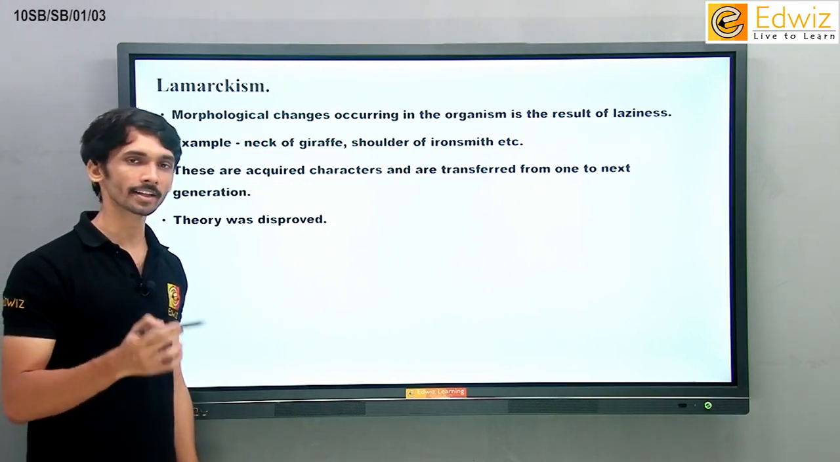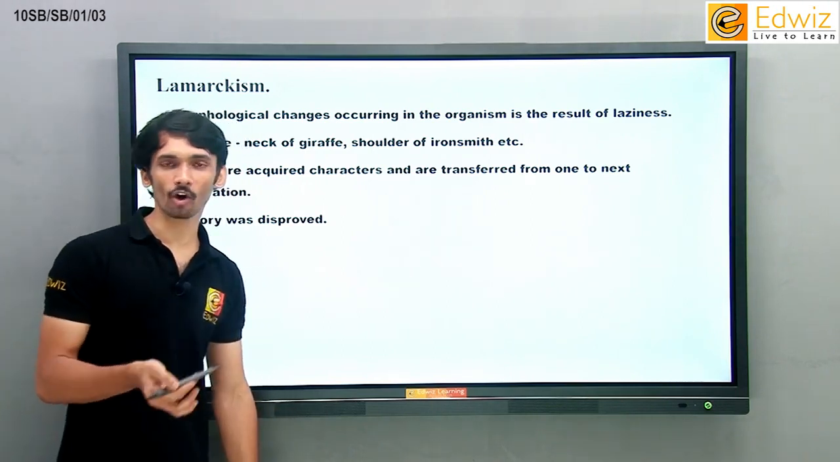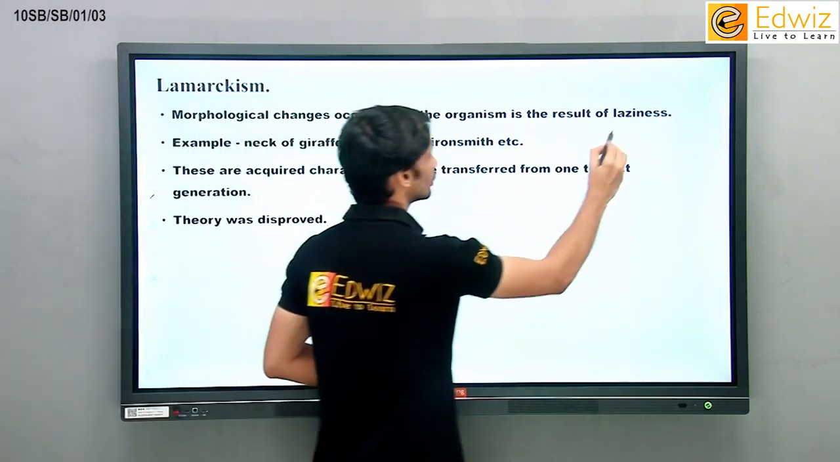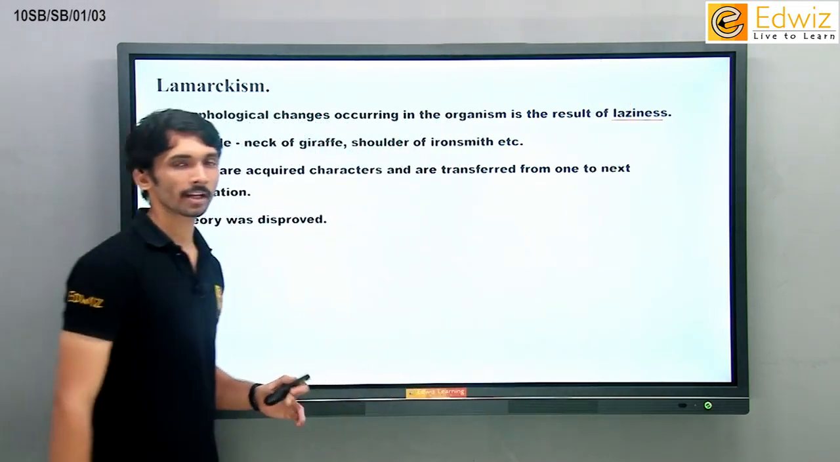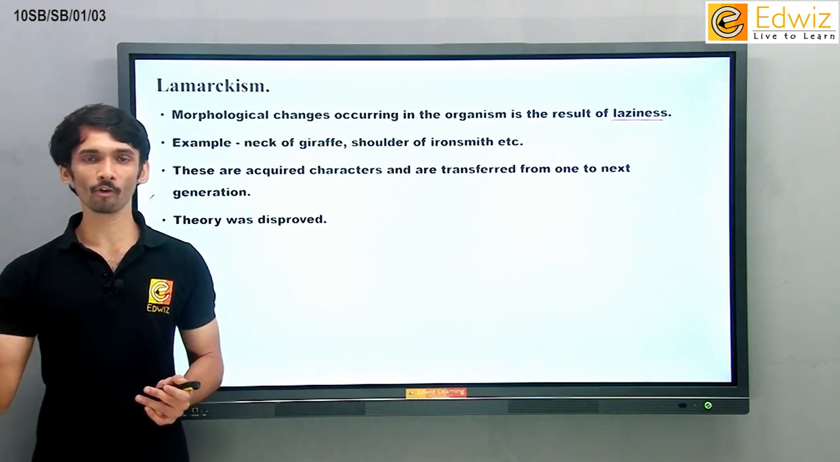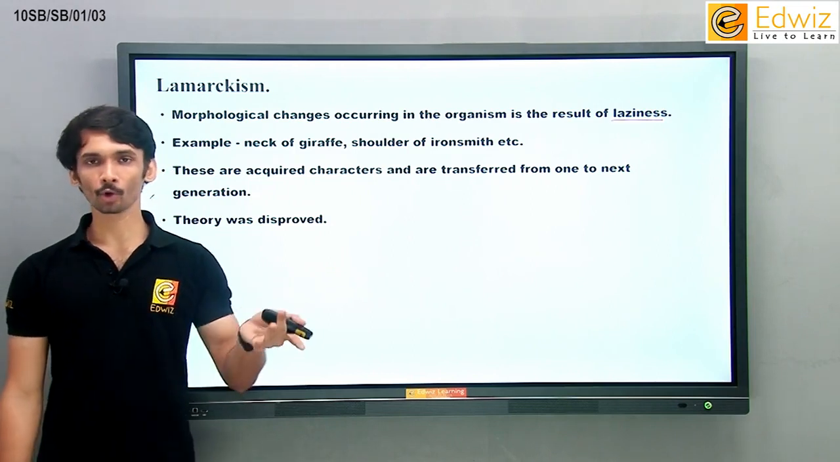Lamarck is another scientist, Jean Lamarck, who actually said that every organism losing its organs or is losing its particular character is just because of laziness. For example, he said that ostrich was lazy to fly. Ostrich was lazy to move its wings, and therefore ostrich के wings गायब हो गए, मतलब छोटे हो गए.